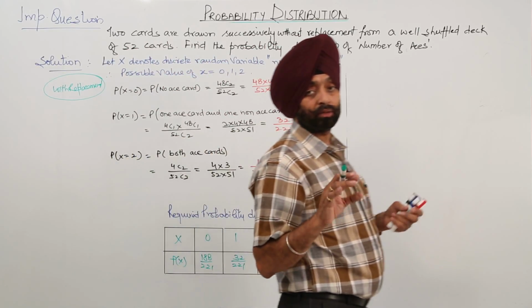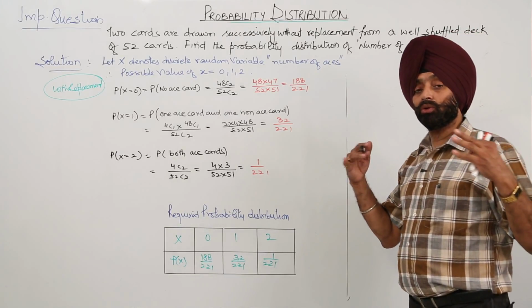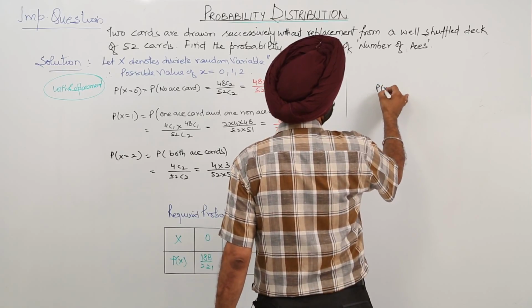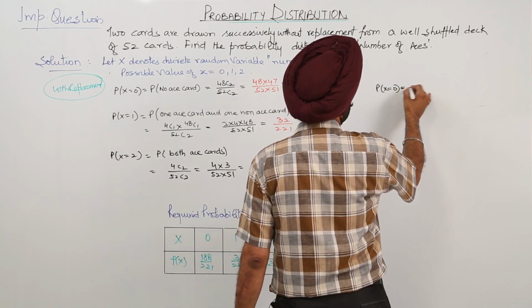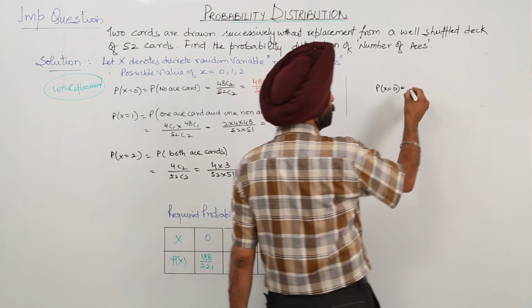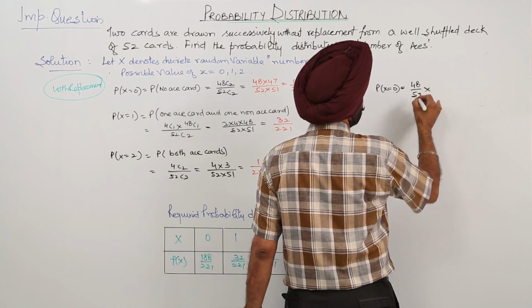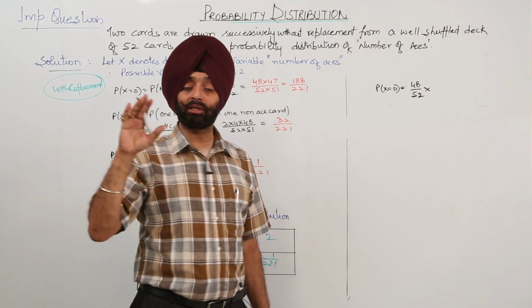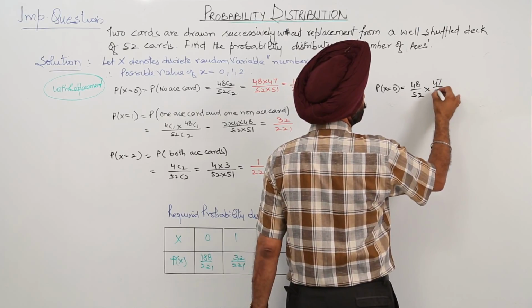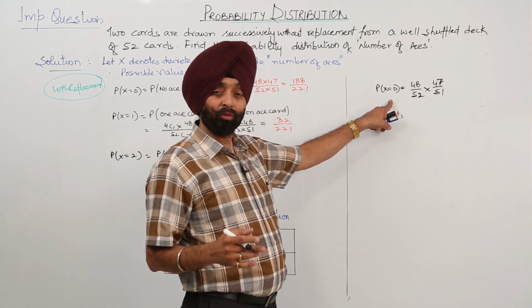Now one thing, can we have any other method to solve this? Yes, indeed we have. I am just giving you a hint for it. For the probability for X equal to 0, it shows not an ace card. For the first card, that is 48 upon 52. Now, one card is not inserted back inside the deck, so it will be 47 upon 51.